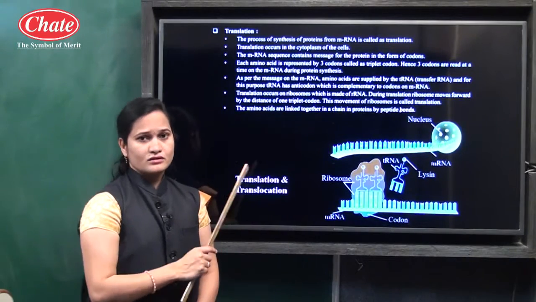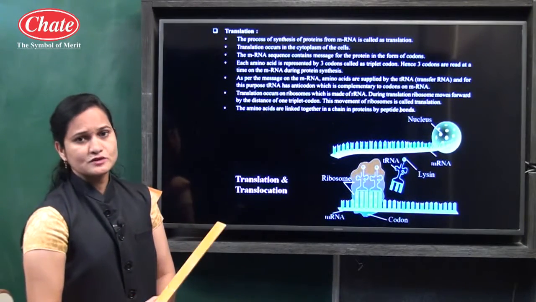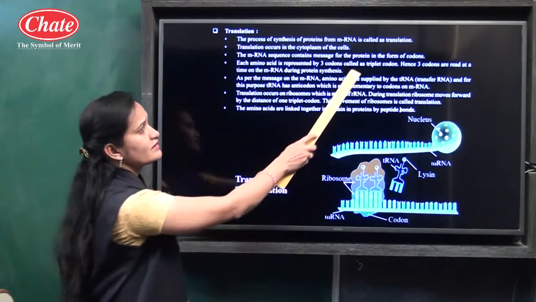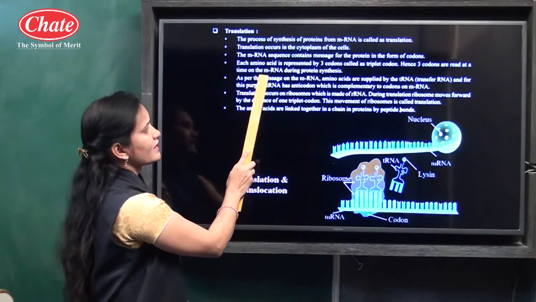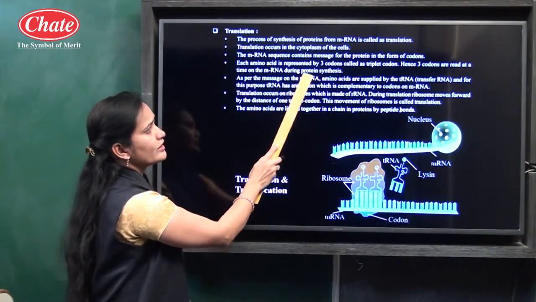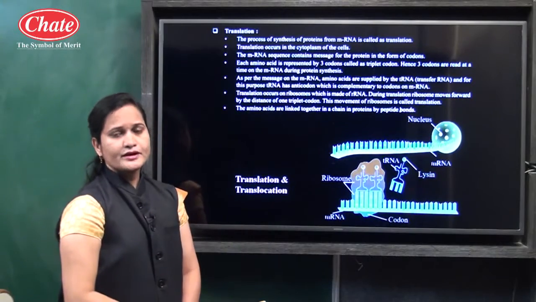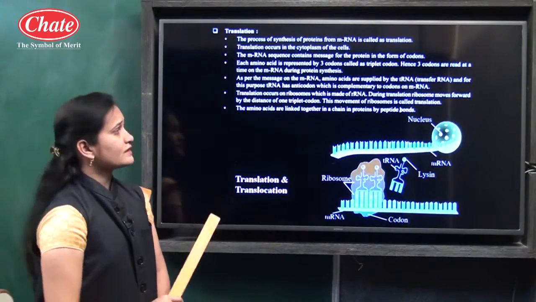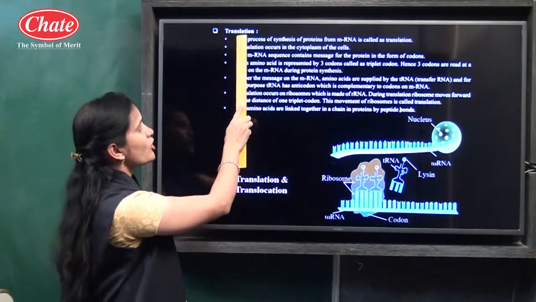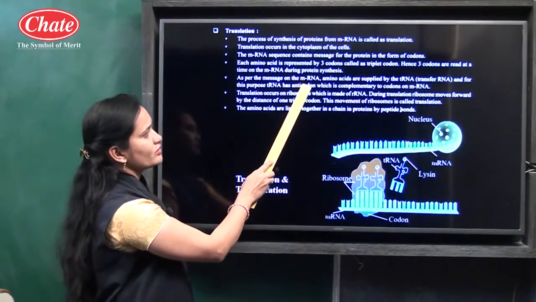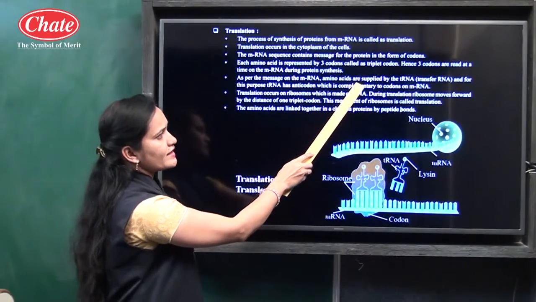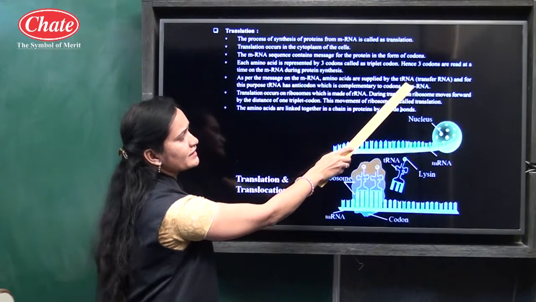Now, when we have studied about the transcription process, we have studied the triplet codon, and hence 3 codons are read at a time on the mRNA during protein synthesis. Now what is the main process which occurs in the translation? As per the message on the mRNA, amino acids are supplied by the tRNA.